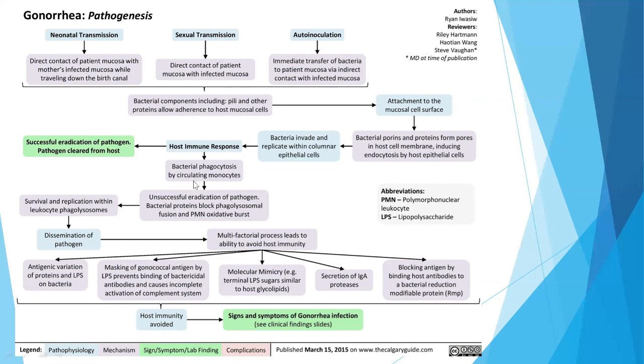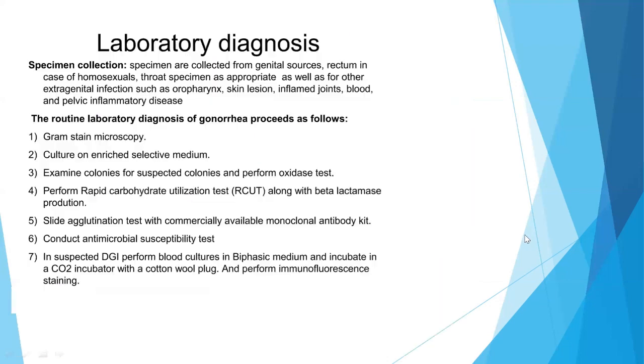Bacterial phagocytosis by circulating monocytes can cause unsuccessful eradication of the pathogen, and it can cause dissemination of the pathogen due to that. And this all will lead to antigenic variation of proteins in the LPS of the bacteria. The masking of gonococcal antigen by LPS prevents the binding of bactericidal antibodies and can cause incomplete activation of the complement system. And this all ultimately will lead to the signs and symptoms of gonorrhea infection.